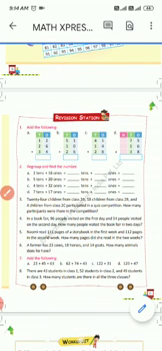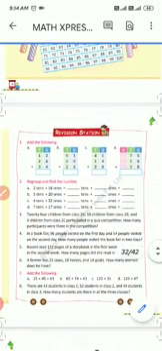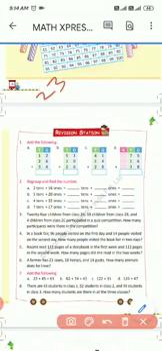Next question is question number 6. A farmer has 23 cows, 18 horses and 14 goats. How many animals does he have? A farmer has 23 cows. Number of cows is 23, plus number of horses 18, and number of goats is 14.